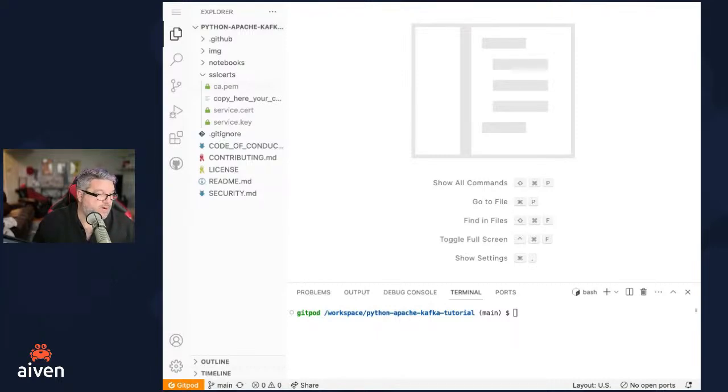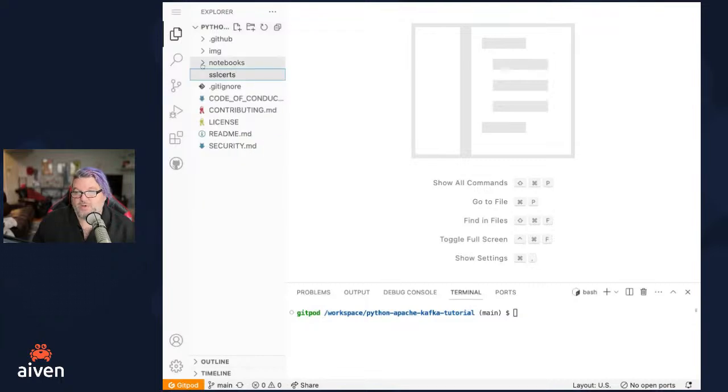That's going to take us to our next step, which is to go ahead and get started. The first thing that we're going to do here is talk about how we are going to produce data to a topic. To do this, we are going to go under notebooks.